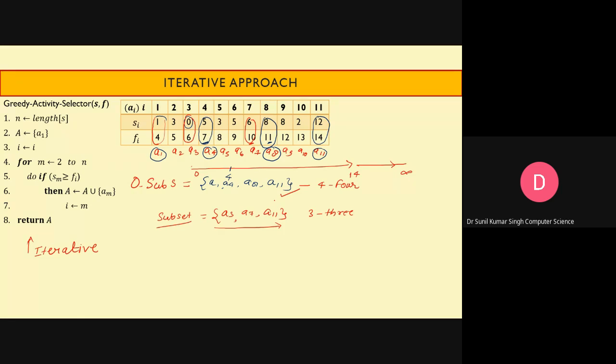Now one very important thing, we have to talk about the prerequisite for applying this iterative approach for activity selection.